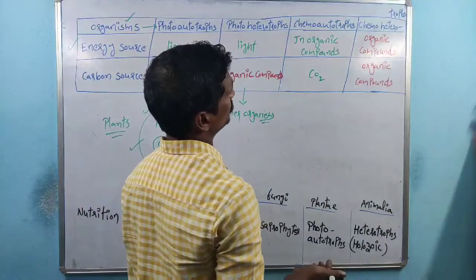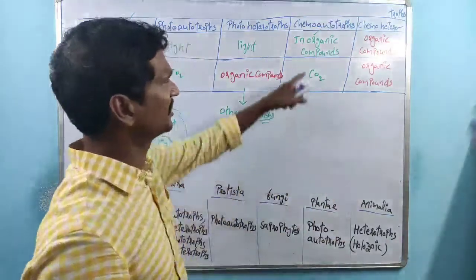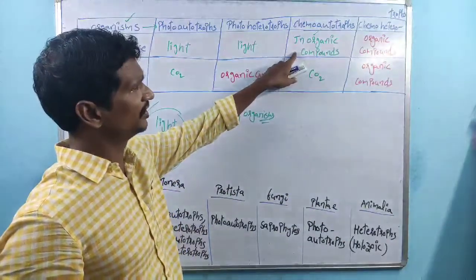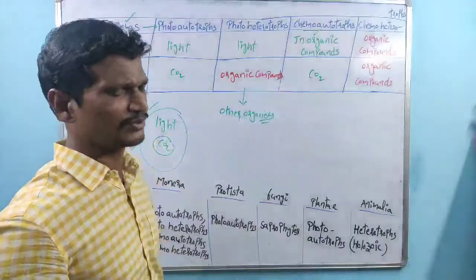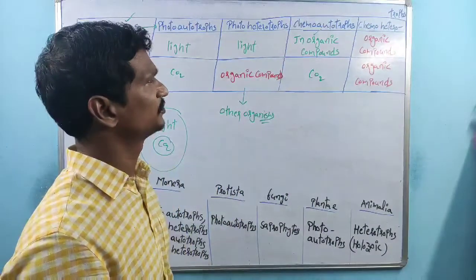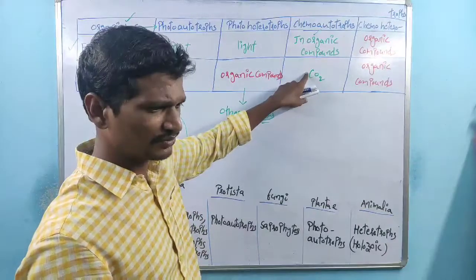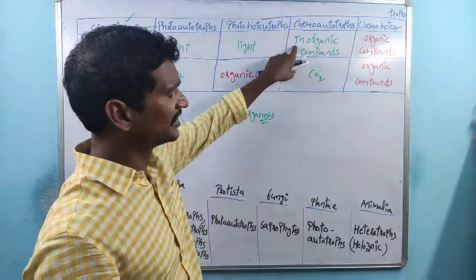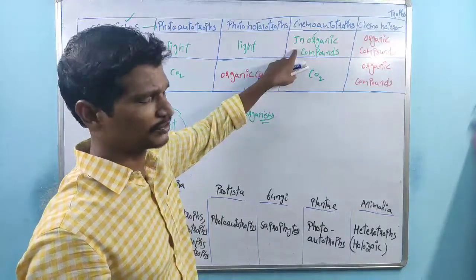Chemoautotrophs. See, inorganic compounds are available within the soil, and the carbon source is carbon dioxide. These organisms absorb carbon dioxide from the atmosphere. So chemoautotrophs absorb carbon dioxide from the atmosphere, and the energy source, inorganic compounds, is absorbed from the soil.